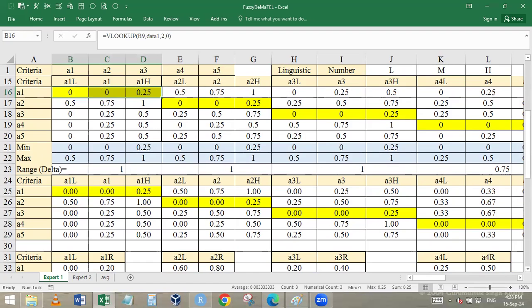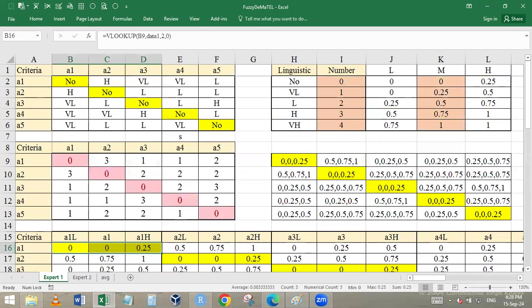But I will say, whatever paper you refer to, wherever journal you are sending, please follow that. People are using so many different ways. There is not one way in fuzzy DeMaTEL. At least 3, 4, 5 ways are there. All are okay because every one is published in a very good journal. So whatever you are referring to, give that citation. The way you are working, give that citation.